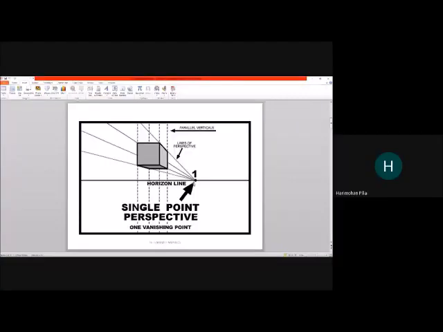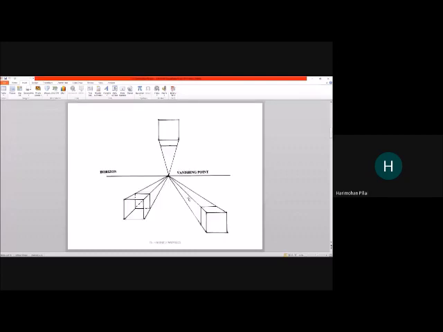Now, single point perspective is called one point perspective. There is only one vanishing point. In real life, you can see this in many places. For example, if you stand in the middle of a road and look at the buildings on both sides, and in the center of the road, you will see the single point perspective. If you stand in the middle of a railway track, you can see the parallel lines of the railway track vanishing at the far horizon. So this is called a single point perspective.